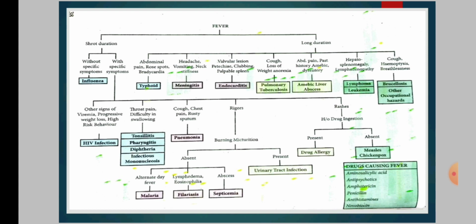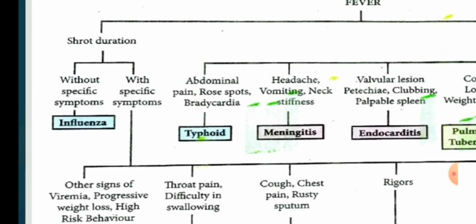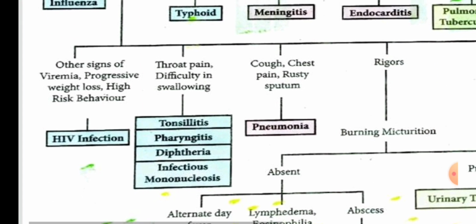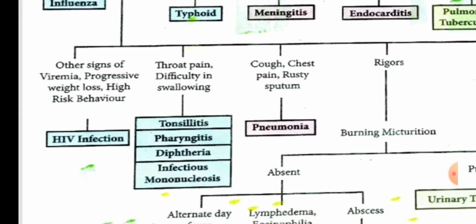So, basically, the fever has been classified into two types: short duration fever and long duration fever. If short duration fever is without specific symptoms, then there is influenza, which is a common viral infection and is also known as flu. And if it is with specific symptoms, then what all symptoms are there? If there are other signs of viremia, that is presence of viruses in blood, or progressive weight loss or high risk behavior, that is acts that increase risk of diseases, example violence, alcoholism, tobacco use disorder, risky sexual behaviors, and eating disorders, then there is HIV infection.